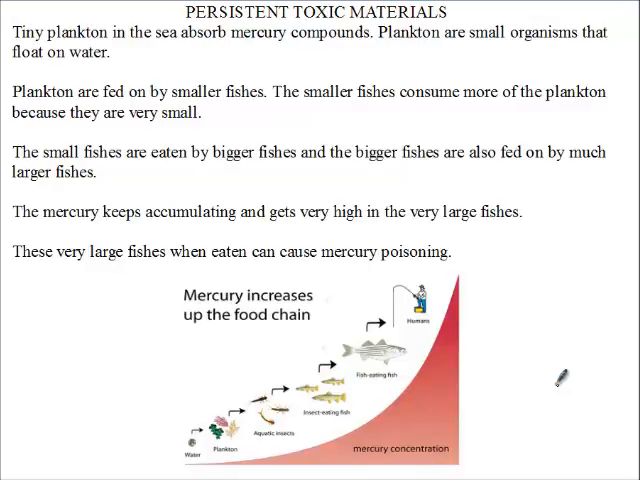We already saw in the previous video that mercury is used in painting boats. So as the boats move along the rivers, clearly droplets of mercury are going to end up in the water. Now plankton will absorb the mercury compounds in the water. They will be fed on by smaller aquatic insects.